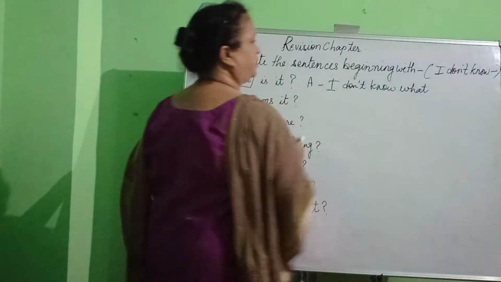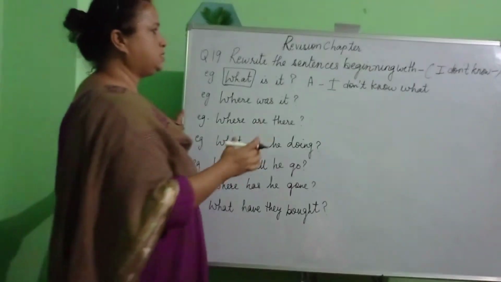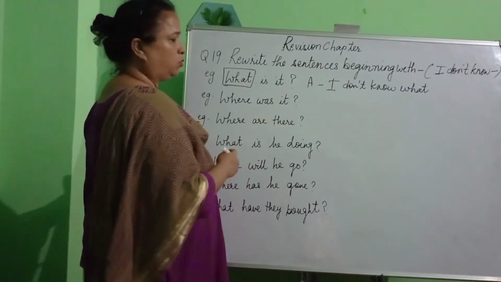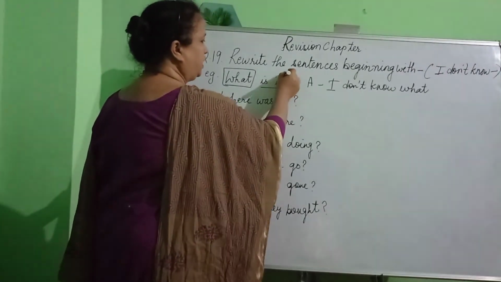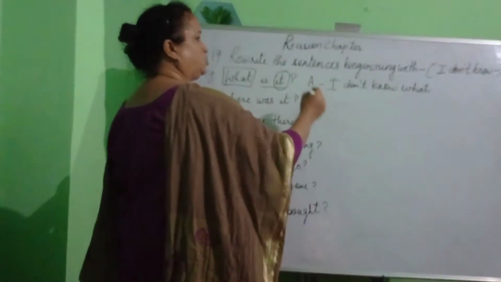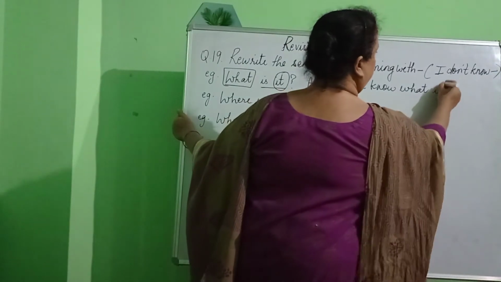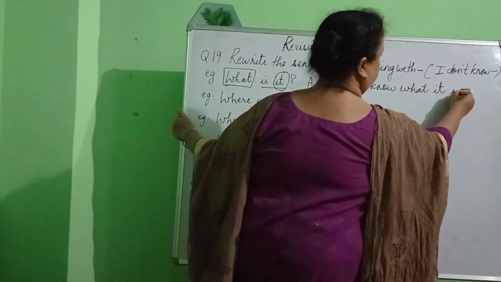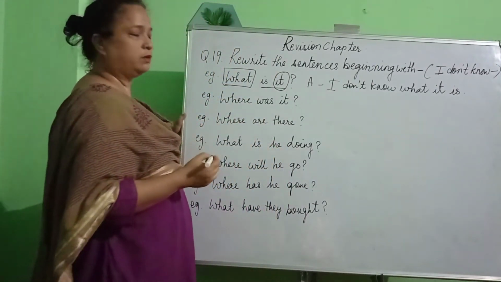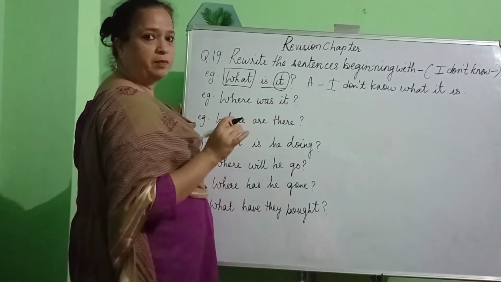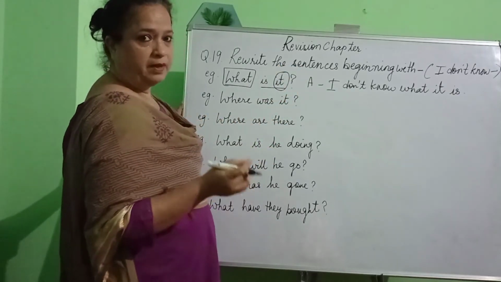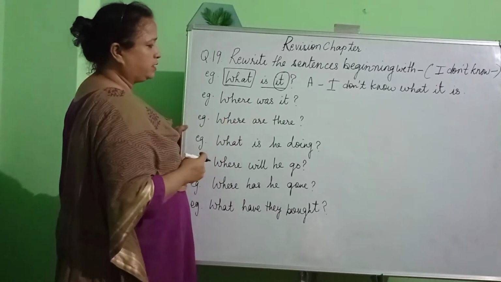So, we have already written half of the answer. What is it? I don't know what. Now, what are we talking about? We are talking about it. So, I don't know what it is. So, we will end the answer using the helping verb. Since we do not have the main verb over here, our answer ends with the helping verb. Now, let us have a look at the next one.